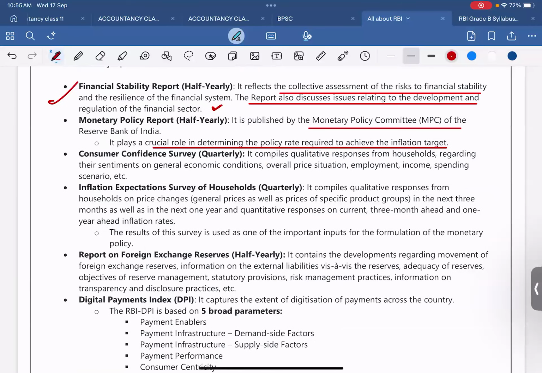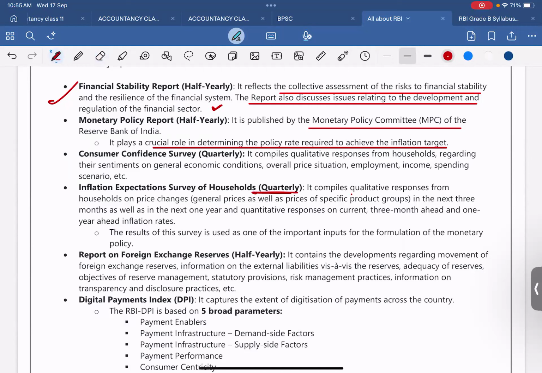Next is the Consumer Confidence Survey, quarterly. It compiles qualitative responses from households regarding their sentiments on general economic condition, overall price situation, employment, income, spending scenario, etc. Next is the Inflation Expectations Survey of Households, quarterly.